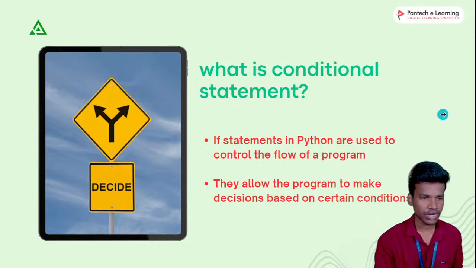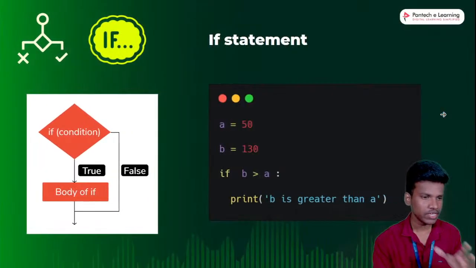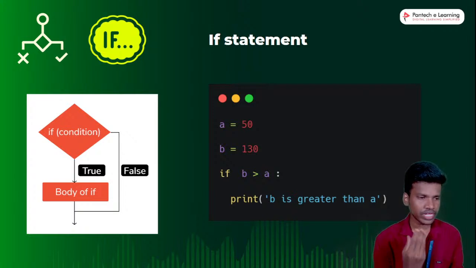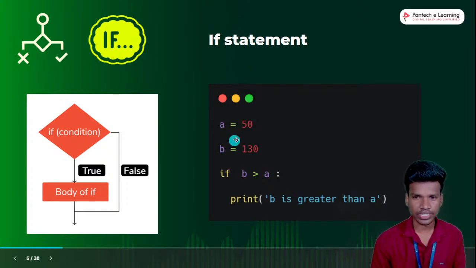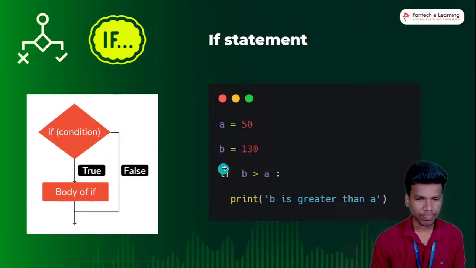So next we are discussing the if statement. Do you see the diagram? First of all, we will create a condition, the if condition. Before that, you will see the example. I will create two variables, one is A and another one is B. Both have values: A is equal to 50, B is equal to 130.